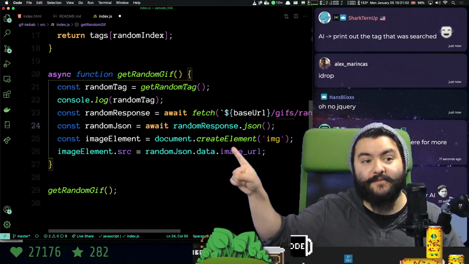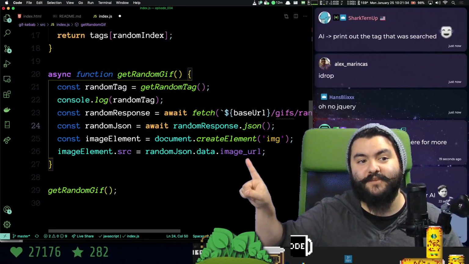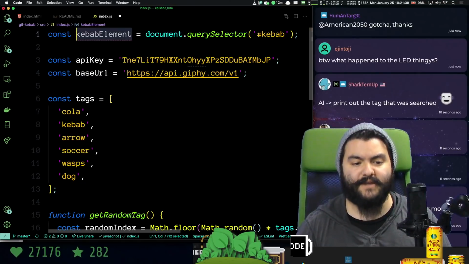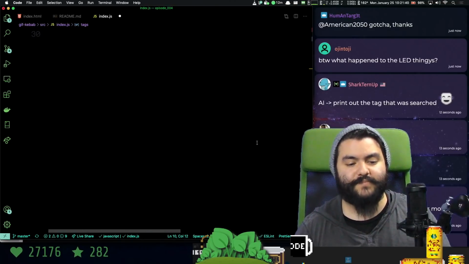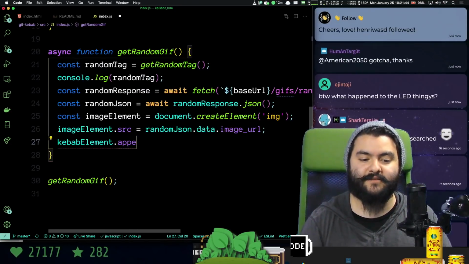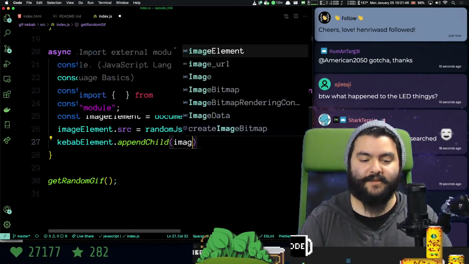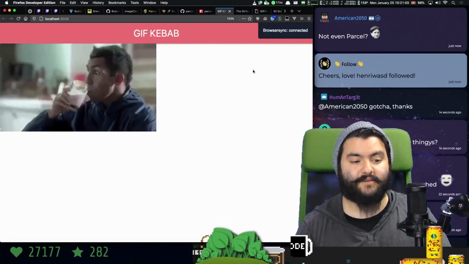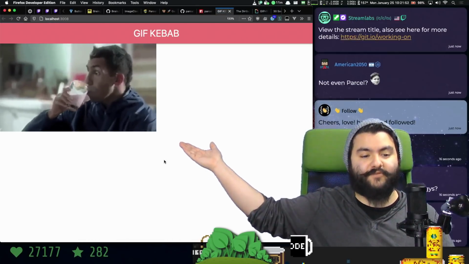So create the element, set the image source to be the image URL we got back from the API, and then append it to the kebab element. So right here, we'll just say kebab element.appendChild, image element. And now, when the page loads, we actually should get the image on the page like that. It's beautiful.